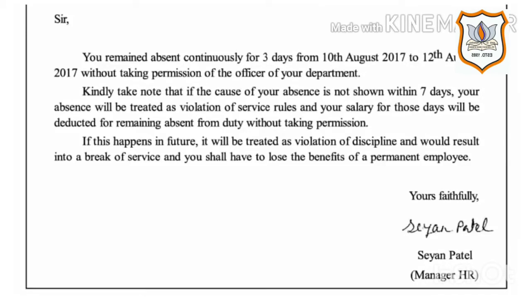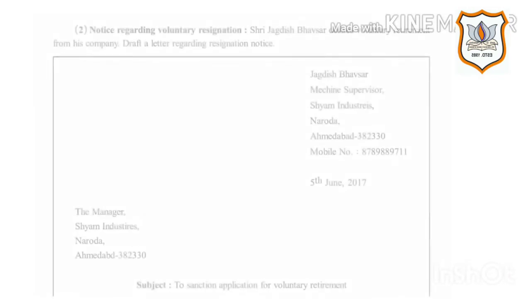If this happens in future, it will be treated as violation of discipline and would result into a break of service and you shall have to lose the benefits of a permanent employee. Then on the right hand side, closure, yours faithfully, then name and designation and signature.